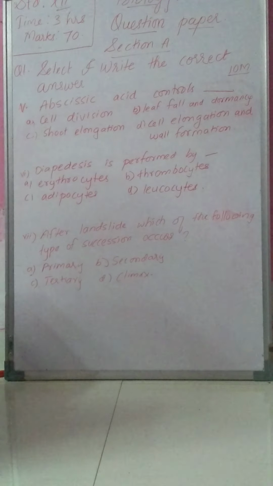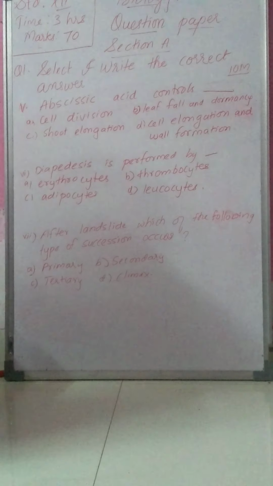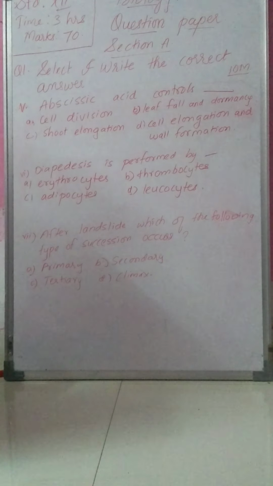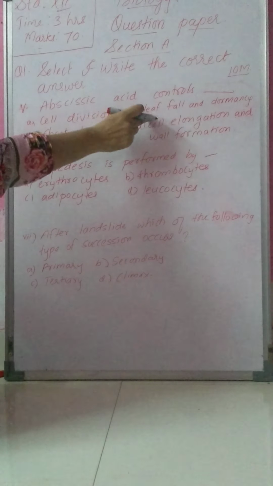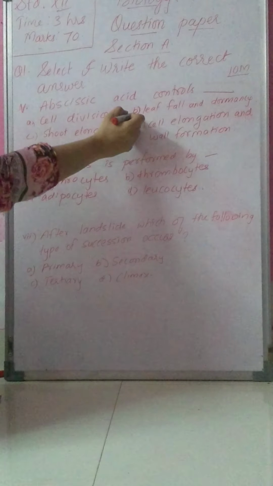Now the options are A, cell division, B, leaf fall and dormancy, C, shoot elongation, and the last is D, cell elongation and wall formation. This we have already studied. Okay, the correct answer is B, that is leaf fall and dormancy.